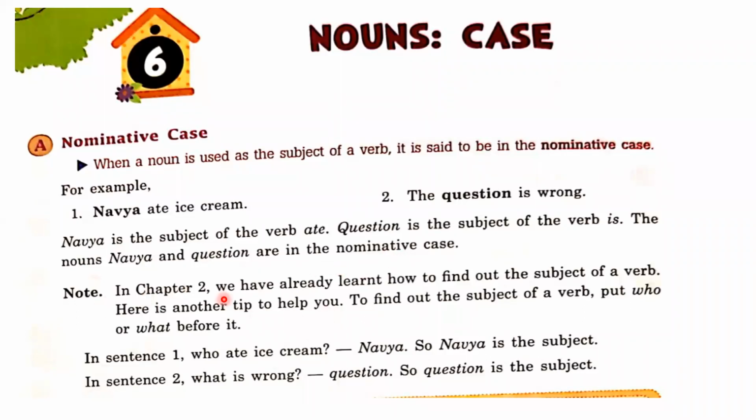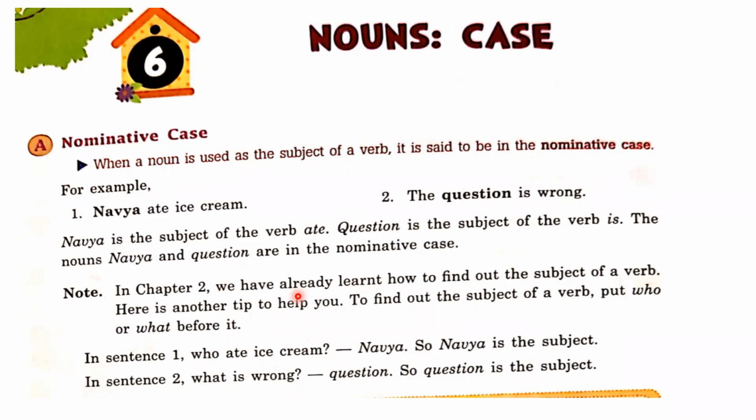Note: in chapter 2, we have already learned how to find out the subject of a verb. Here is another tip to help you to find out the subject of verb. Put who and what before it. So simply, dear students, if you want to bring out the subject in any sentence, we should use who and what before the verb. So what will be the answer? That will be the subject.